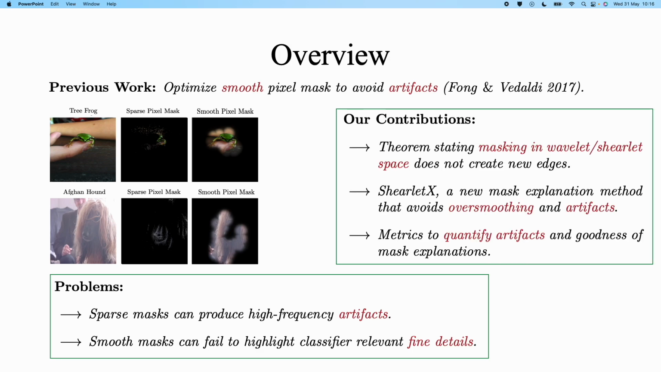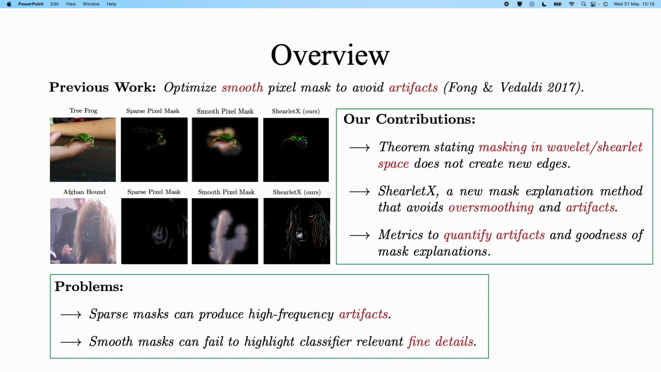Our work is fundamentally guided by a theorem we've developed stating that no new edges are introduced when applying masks in shearlet or wavelet space. Building on this theorem, we present ShearletX, a novel method that masks in shearlet representation to prevent oversmoothing and artifacts. We also introduce new metrics to quantify artifacts.